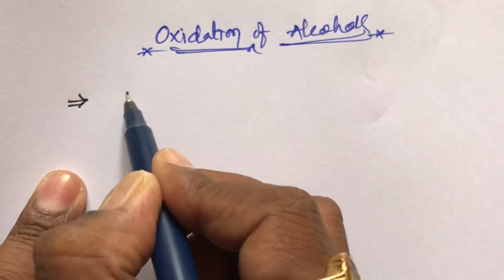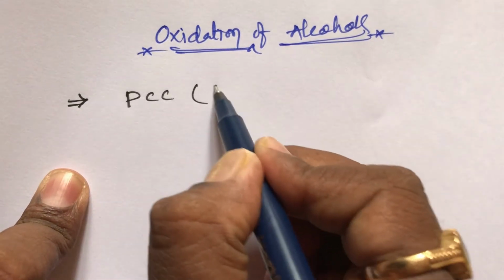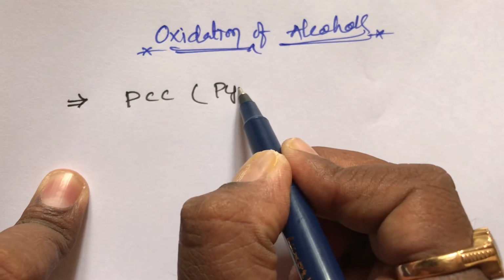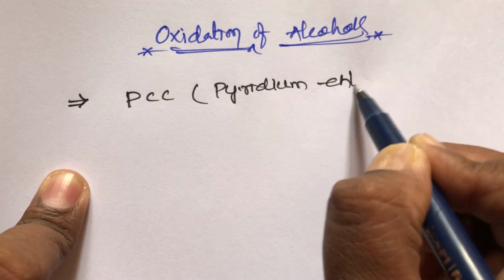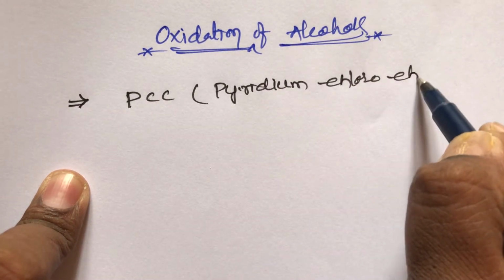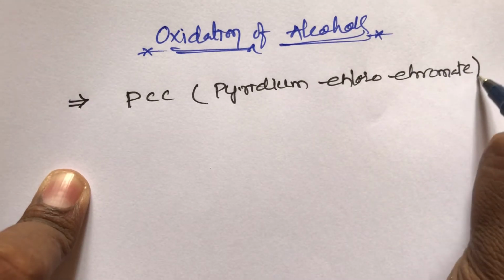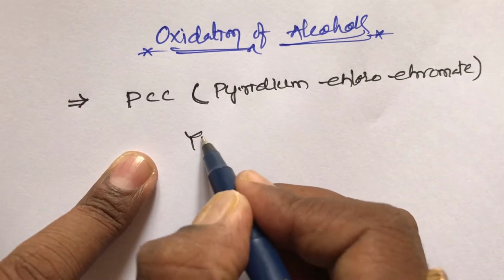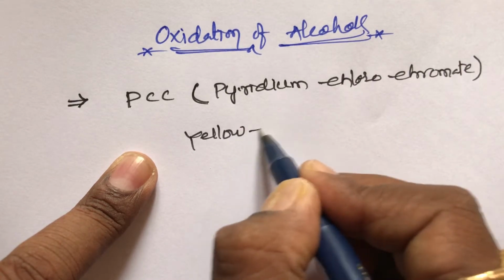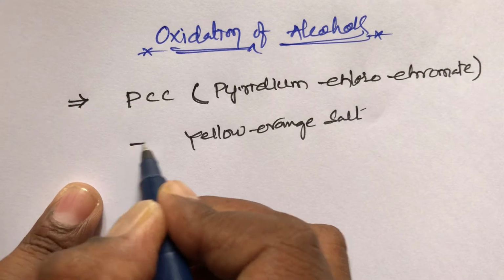Students, what is PCC? PCC means pyridinium chlorochromate. This is a very important reagent. PCC, that means pyridinium chlorochromate. It is a yellow orange solution.